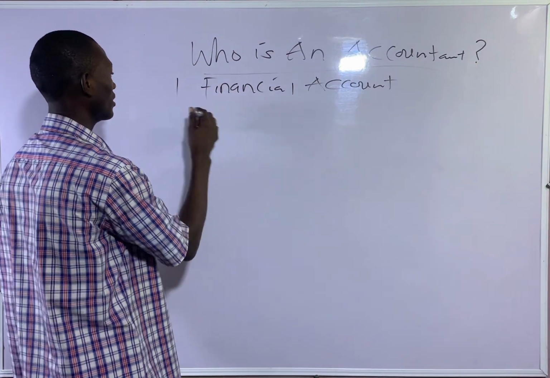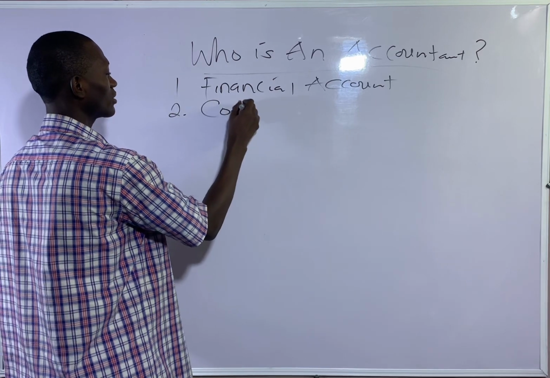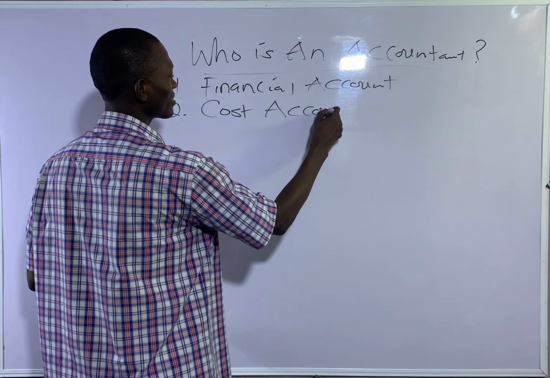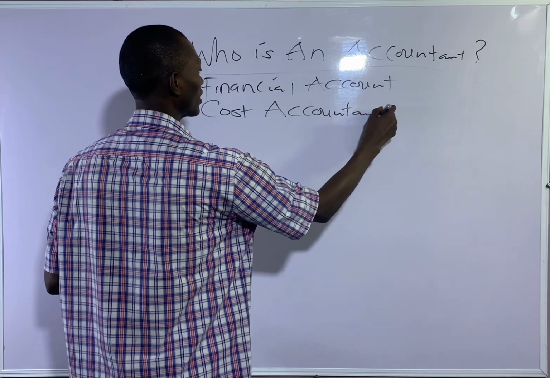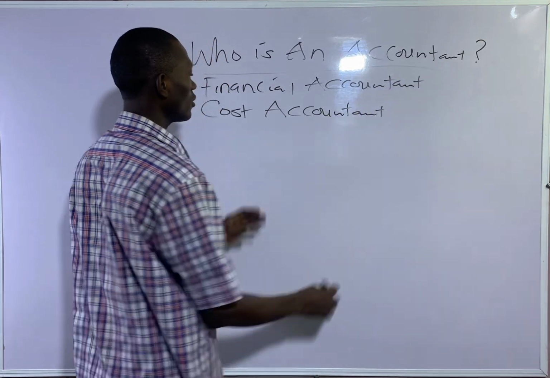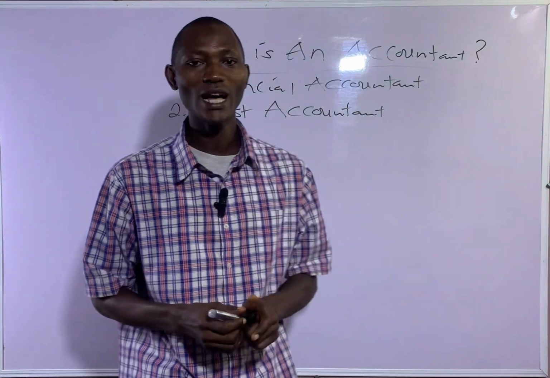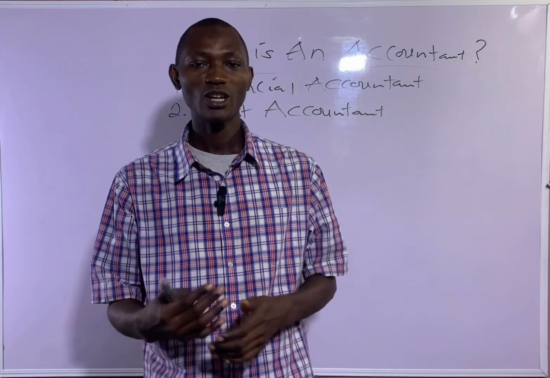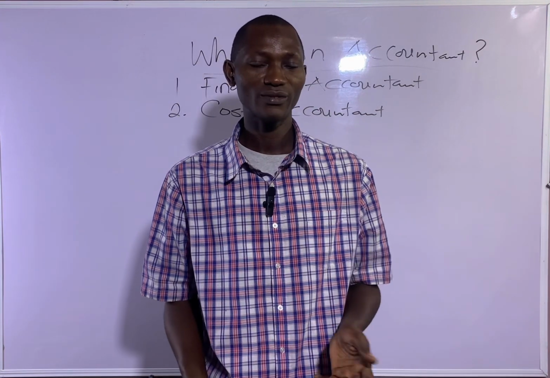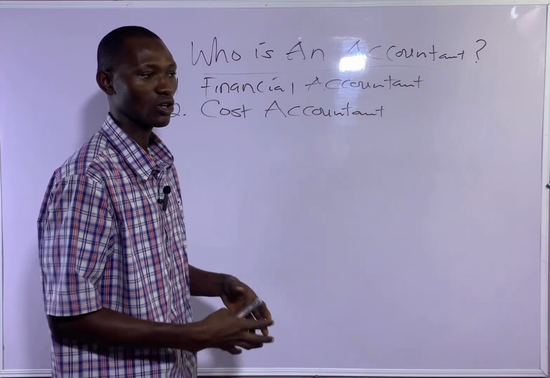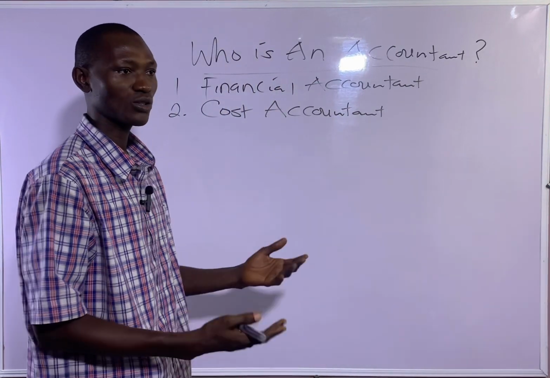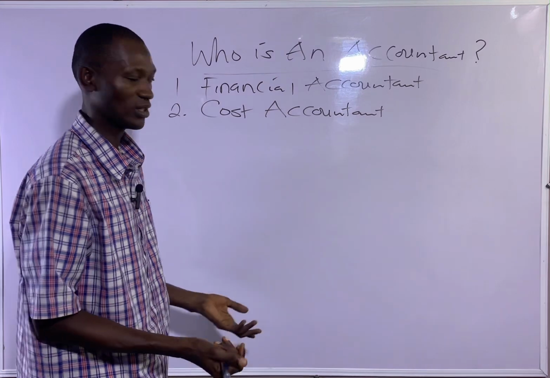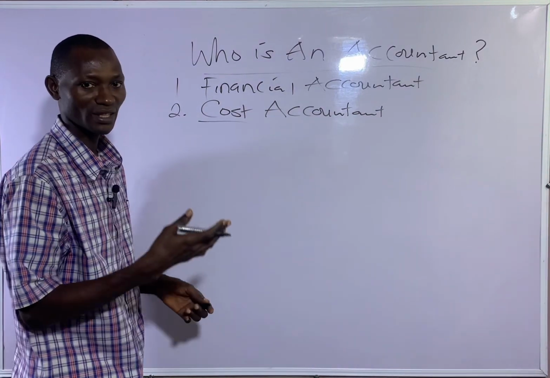Then we have cost accountants. They help to ascertain or determine the cost of running a product, that's goods or services, or the cost of running a section or a department, and so on. So they help to ascertain the cost.